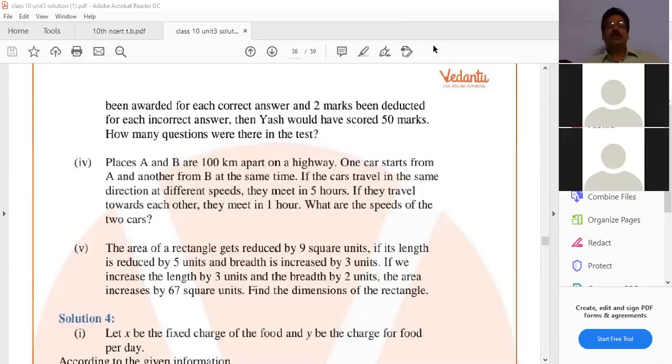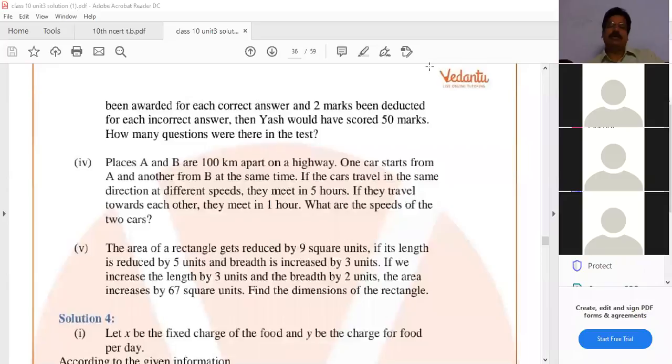Sir, screen sharing is not visible. Not visible to you? To all or to you only? Yes, sir. Is it not visible to all? It is visible, sir. Only the question is visible till now. The answer is not shared. Still I am sharing only the question. Okay, I am sharing the question now.